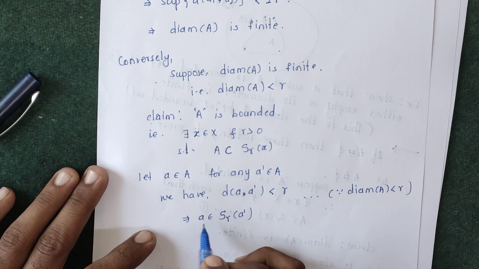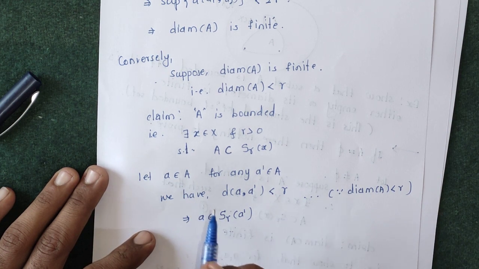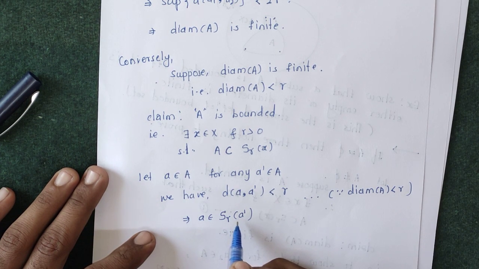So a was an arbitrary element of A. So we can write that for every a belonging to A, a lies inside this open sphere.